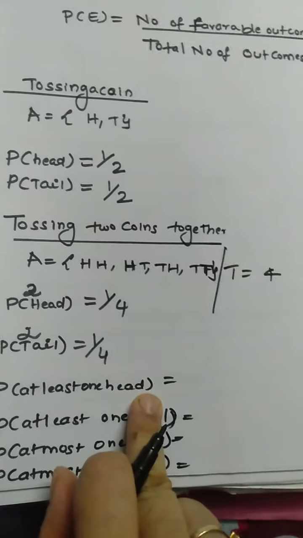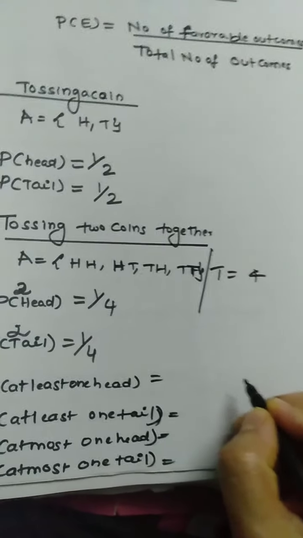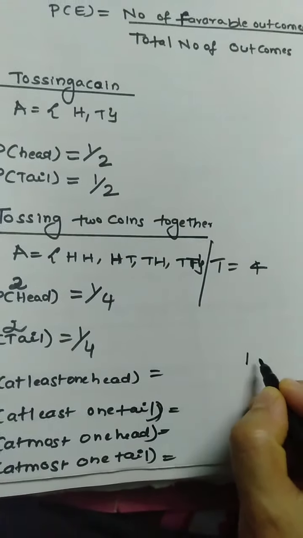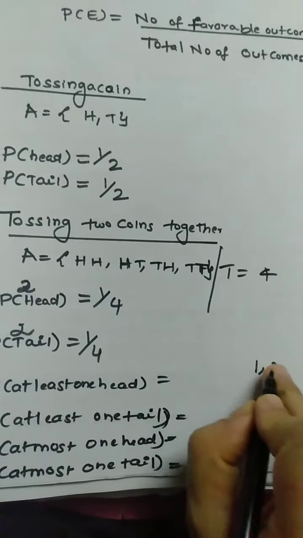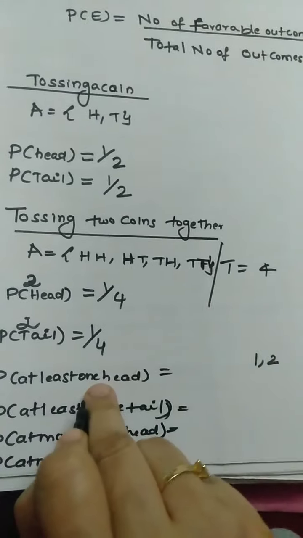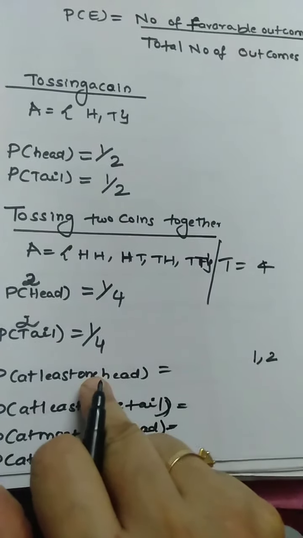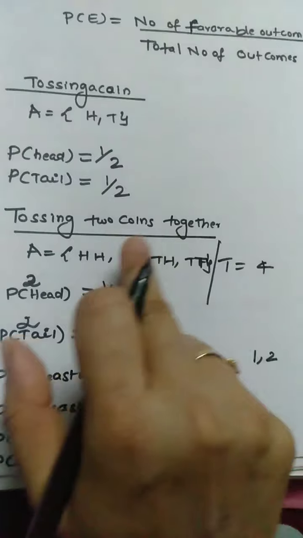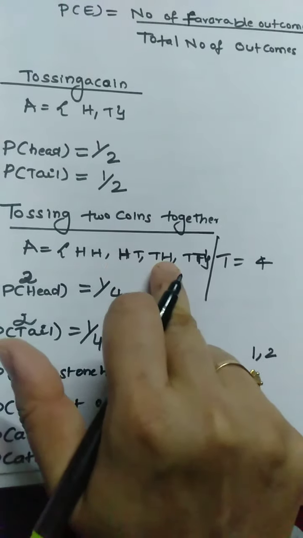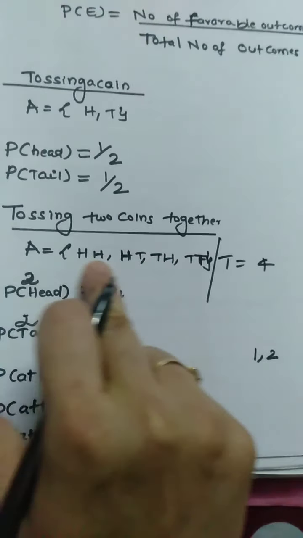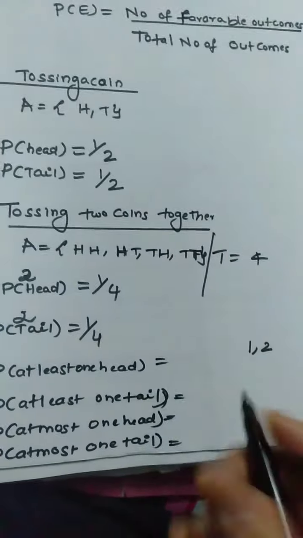What is the probability of getting at least one head? At least means it starts from 1. At least one head means you may have one head, or you may have two heads. In this case you have one head, and in this case you have two heads. These three are included, so it is 3 by 4.